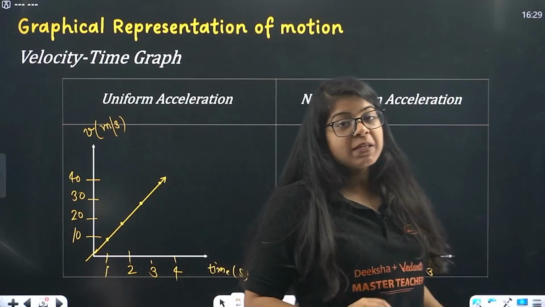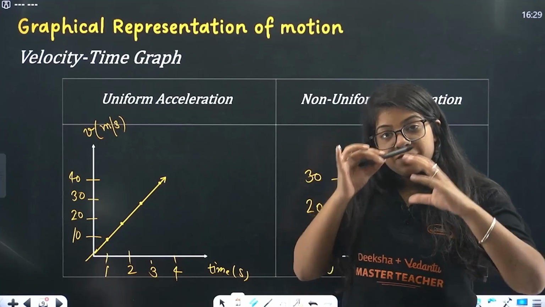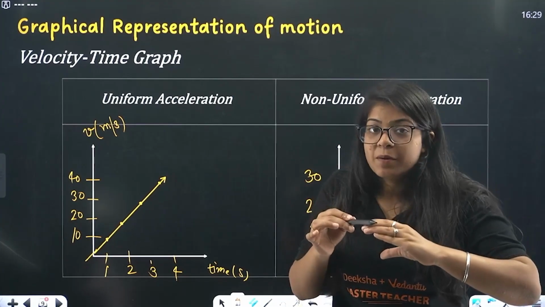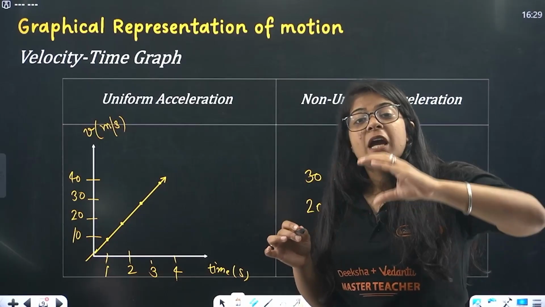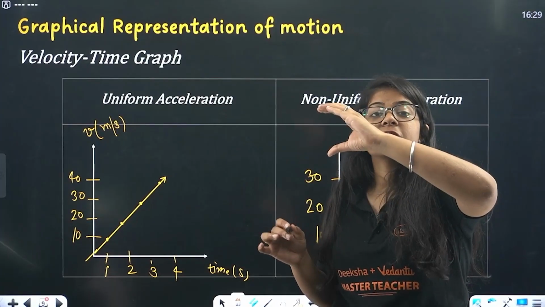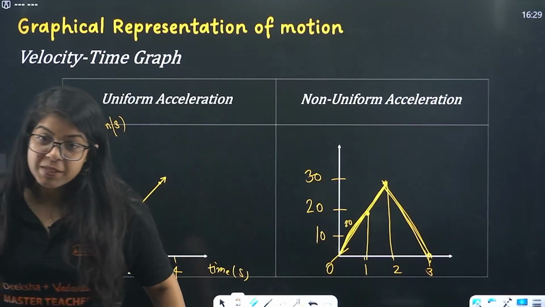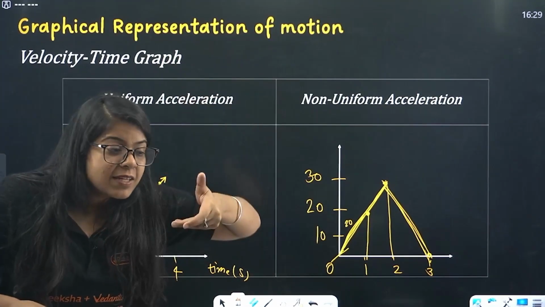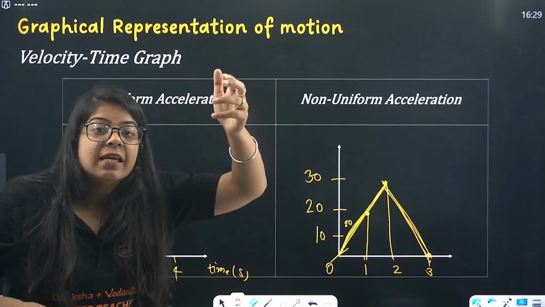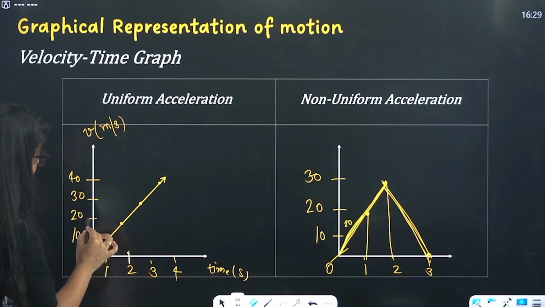Uniform acceleration means velocity is continuously increasing. In first second, velocity was 10 meter per second. In second second, velocity was 20 meter per second. In third second, velocity was 30 meter per second. In fourth second, velocity was 40 meter per second. So in every second, velocity is increasing. That means beta, first second 10 meter per second. Second, 20 meter per second.